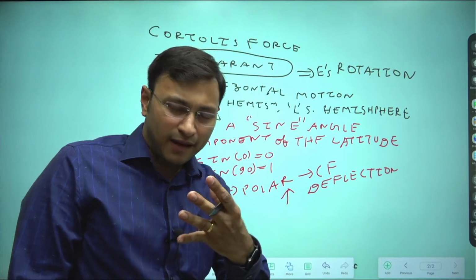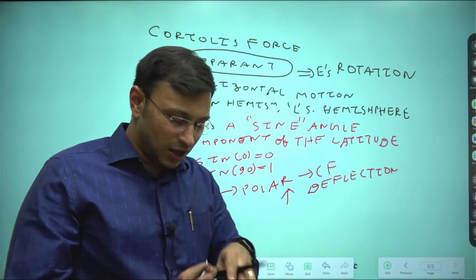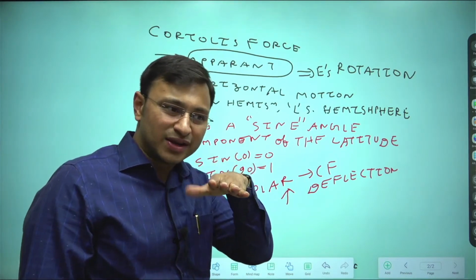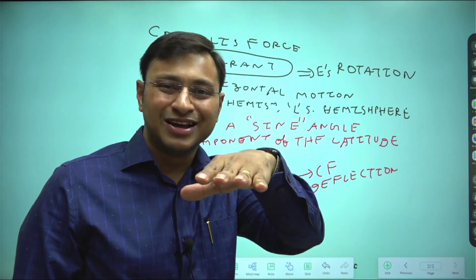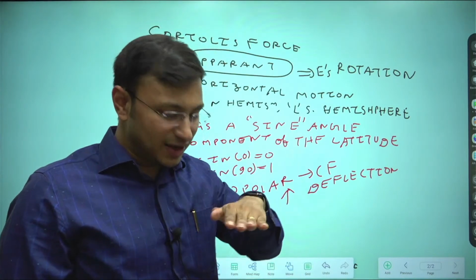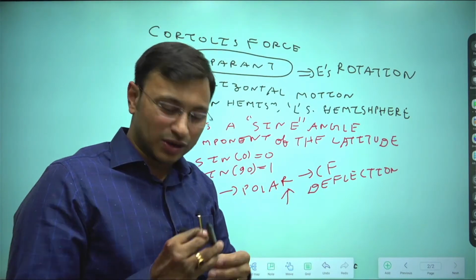If you consider the equatorial areas, the Coriolis force is almost 0, so there will be no deflection. But as we start moving from equatorial areas to the polar areas, the deflection will increase. So imagine this again to be the equatorial areas and yourself as the polar areas.